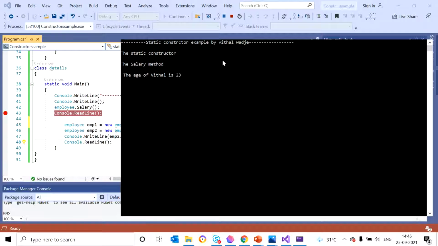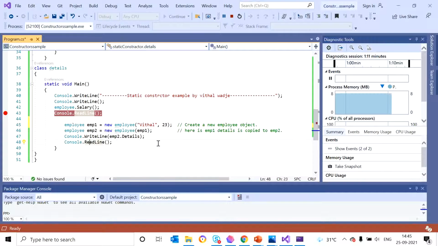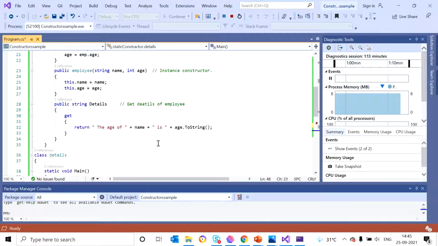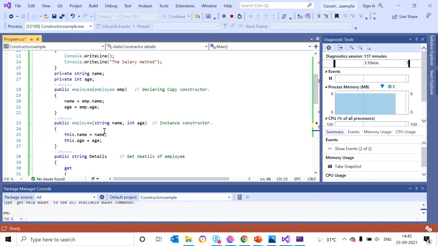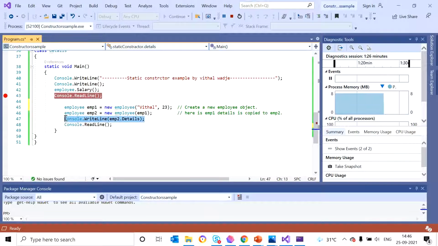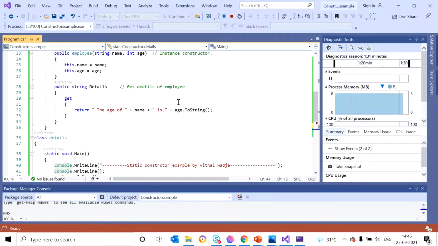So we can use the static constructor for implementing the singleton design pattern, and it is also helpful for writing details into a log file. And we call the ReadLine method here. Here we take the details, name and age.